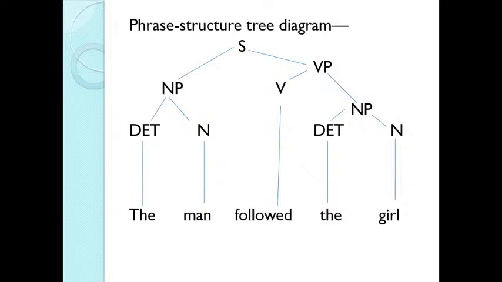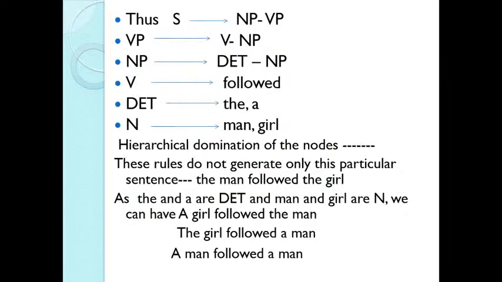So you see that the sentence consists of two phrases, noun phrase and verb phrase. In another term, we call them subject and predicate. And you see that in the verb phrase, you have a verb and a noun phrase. And you see that both the noun phrases have the same structure, determiner plus noun. Thus, sentence consists of noun phrase and verb phrase. Verb phrase consists of verb and noun phrase. Noun phrase consists of determiner and a noun. Here, verb is followed, determiners are the and a, and nouns are man and girl.